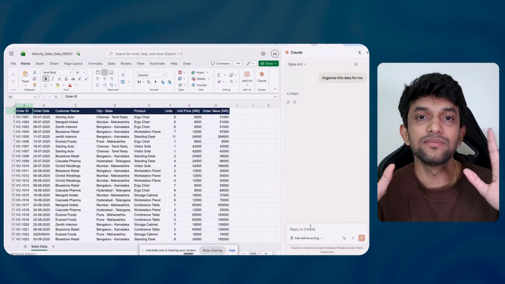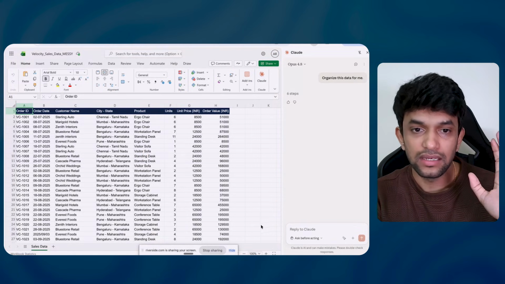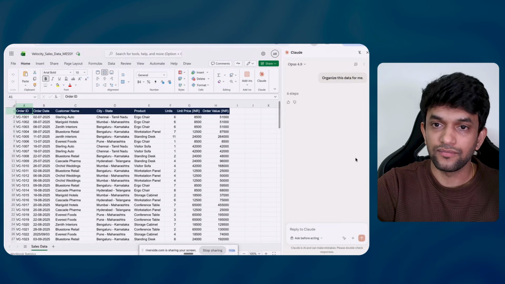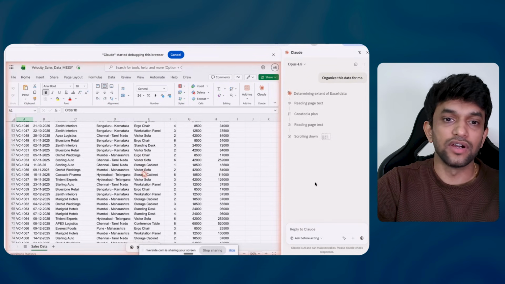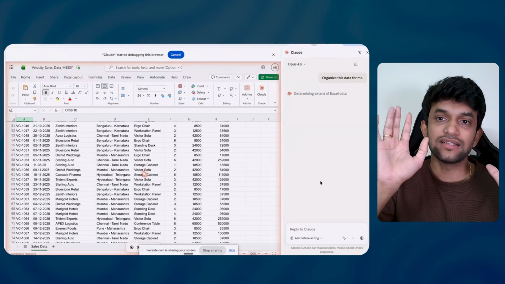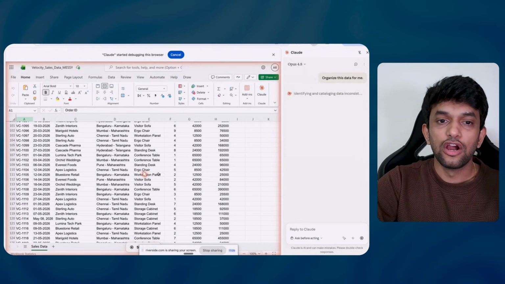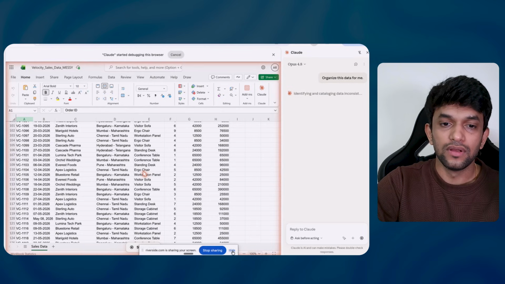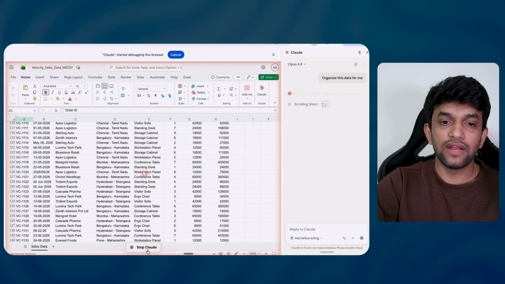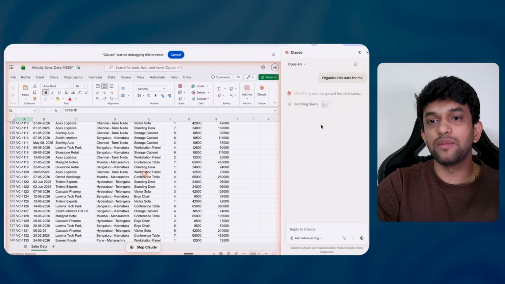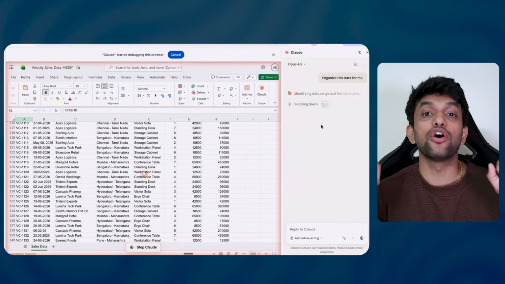So if you can see, my hands are here. Why is it not working again? Okay, it is working. If you can see my hands are here, it is looking at the data. This is Claude working. I can stop Claude also. Whenever I feel I have to stop, I can stop as well, but it is identifying the data and working on my data. Guys, don't try it on Instagram or LinkedIn because they have blockers and they might block your account. Oh my God, where is my data gone?